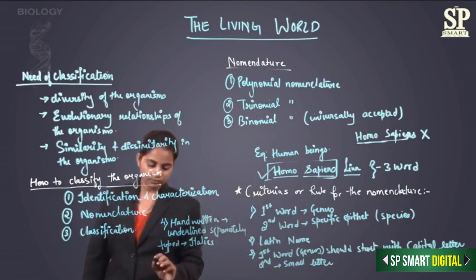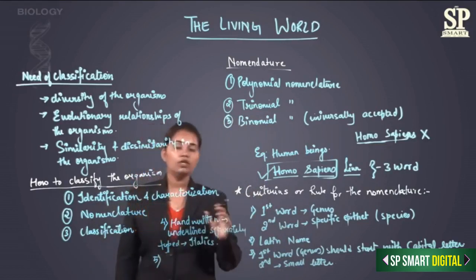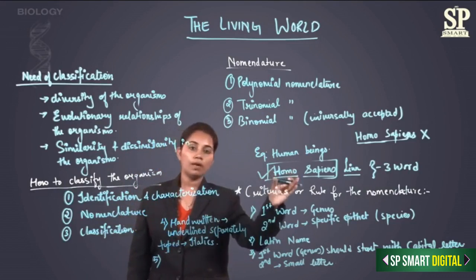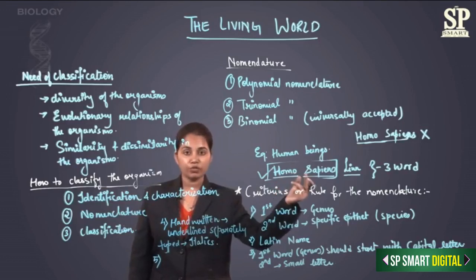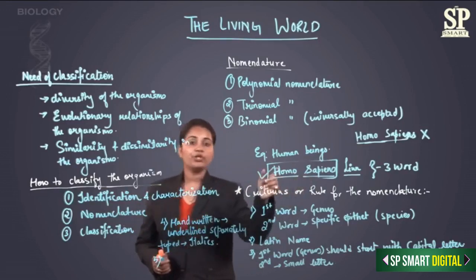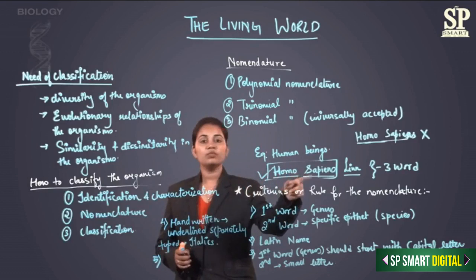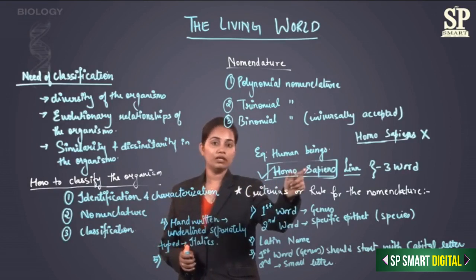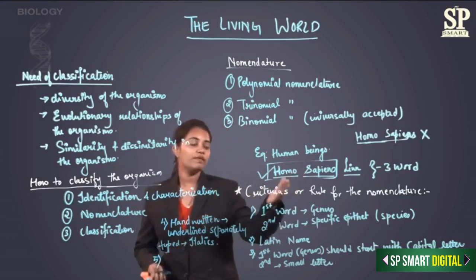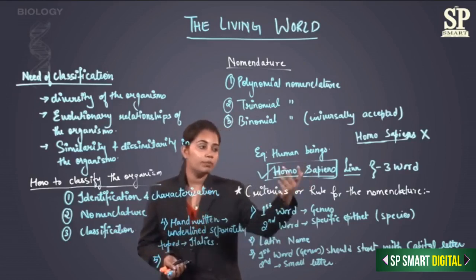Next criterion: there is no comma, no full stop, no hyphen in between the names. So there should not be any special characters present within the name. I should not have any comma, hyphen, slash or full stop in between this name.